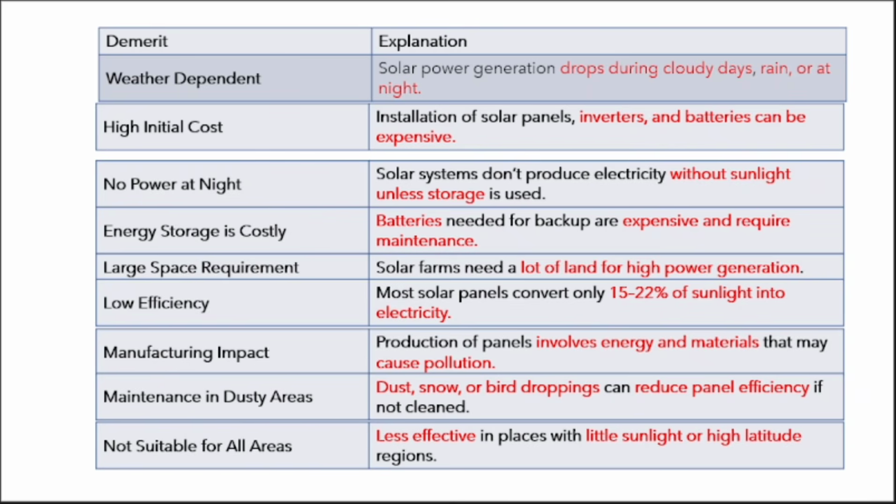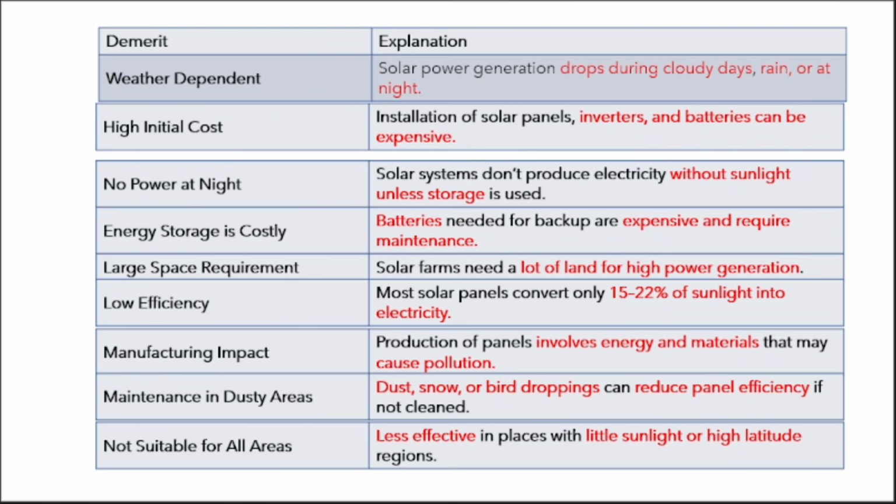So that is the advantage. But it has a high initial cost. No power at night. That is why you need what? Battery. In solar installation, why are they very costly? In the sense of the battery. If there is no battery requirement, then it is cost efficient. Another thing, energy storage is costly by using batteries. Large space is required. In order to operate that, more number of panels are required and more space is needed. The lowest efficient system is solar power.